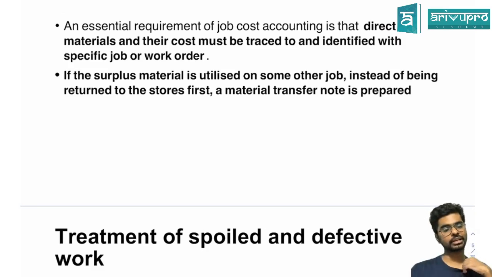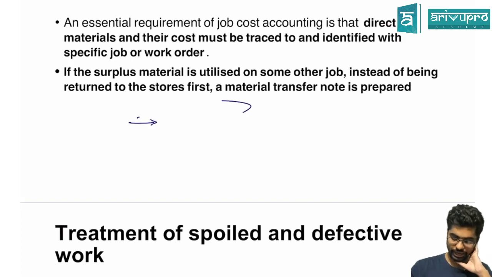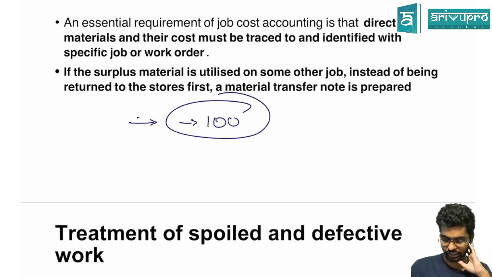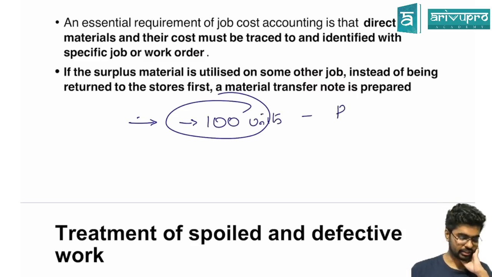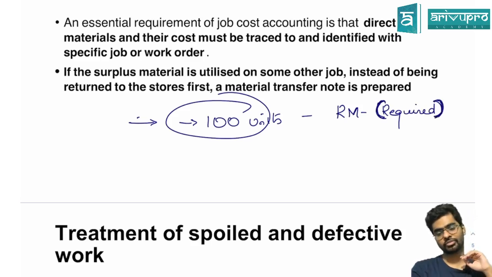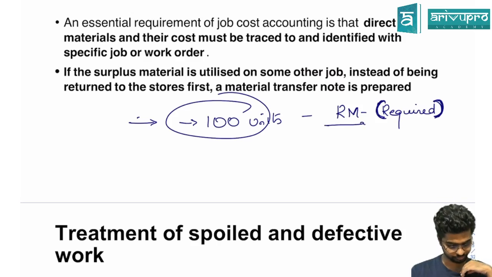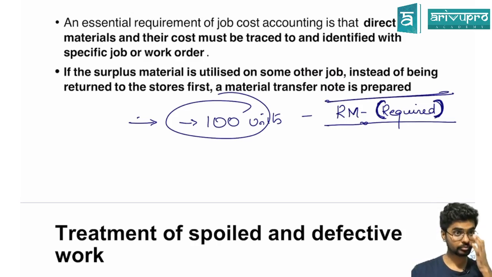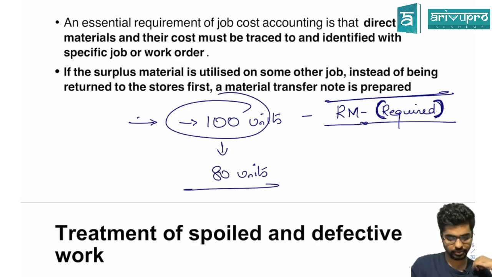Now, something you need to understand. Let's say I thought for this job 100 units of raw materials were required. But basically used in the products was only 80 units.